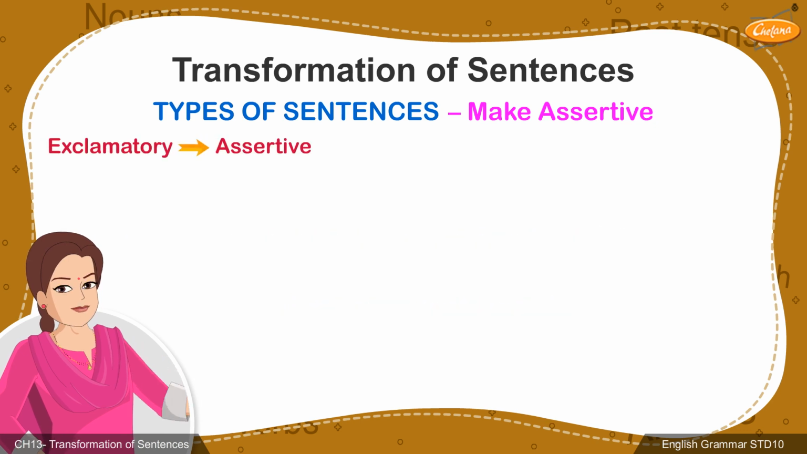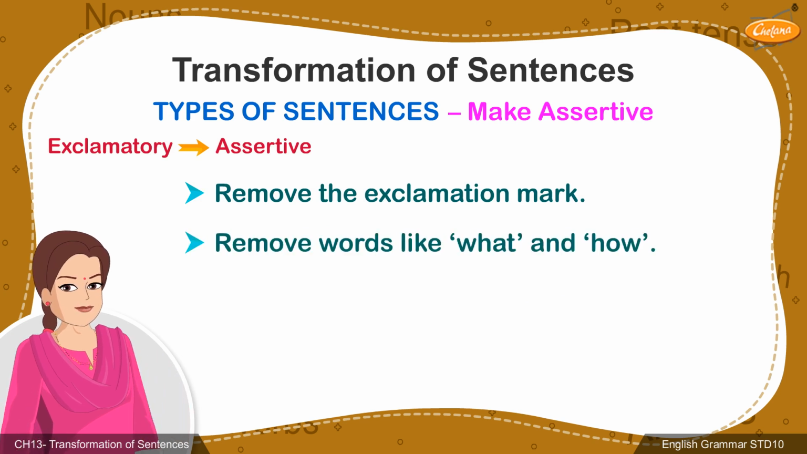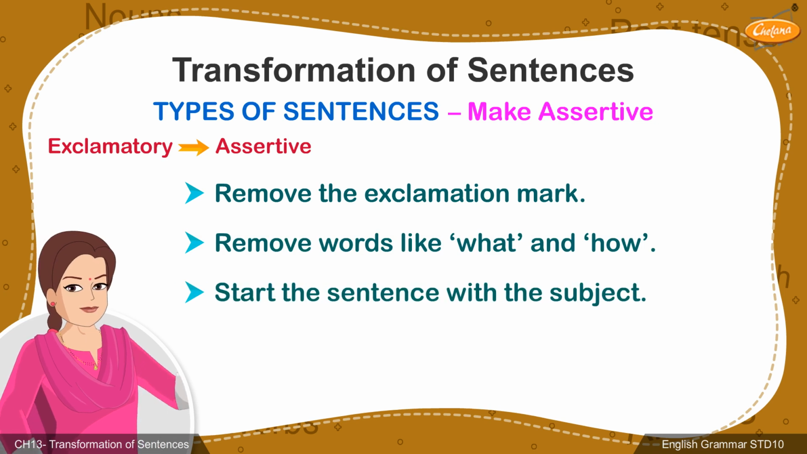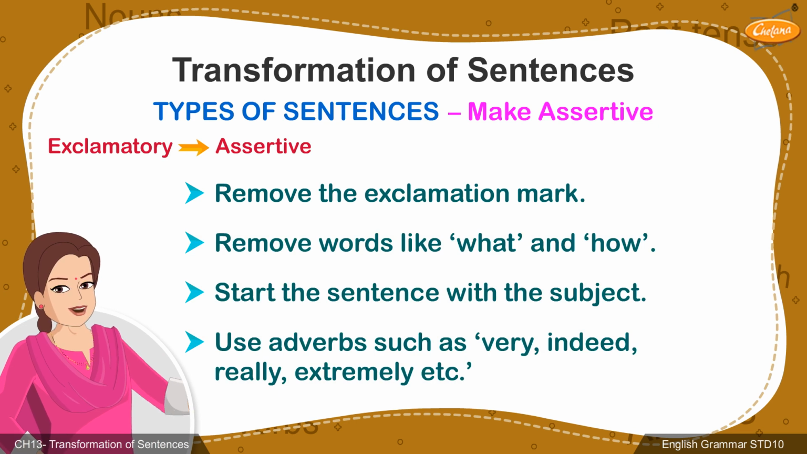Exclamatory to assertive. When it comes to exclamatory sentences, the exclamation mark must be removed. Words like what and how should be removed by starting the sentence with the subject. Adverbs such as very, indeed, really, extremely, etc. can be added to the sentence.